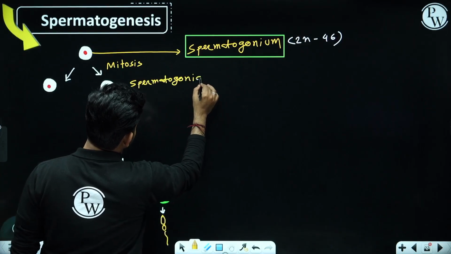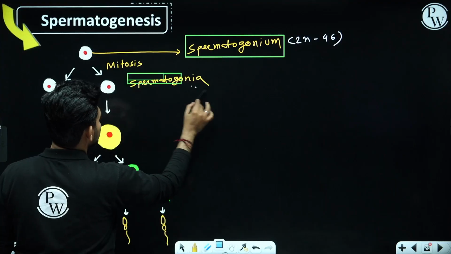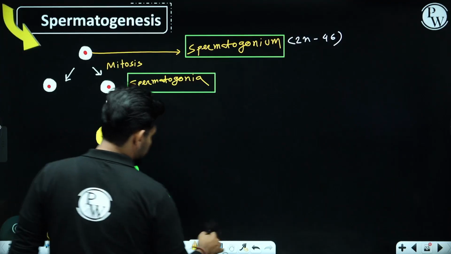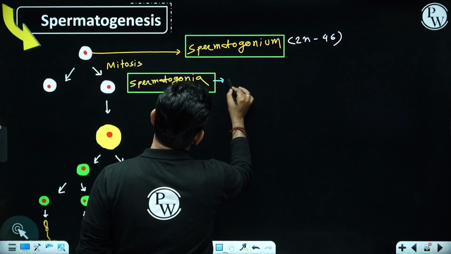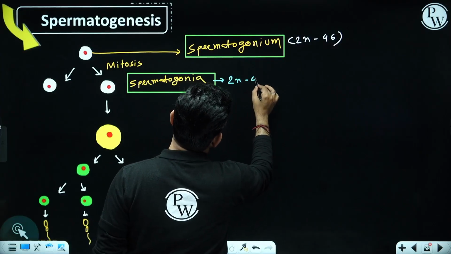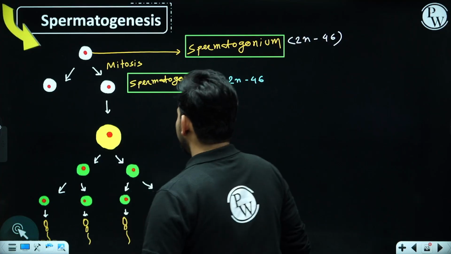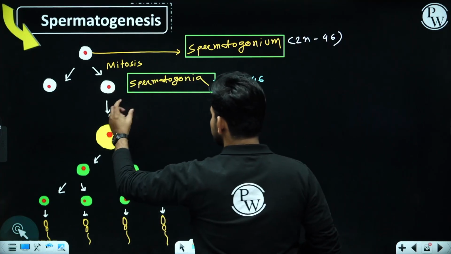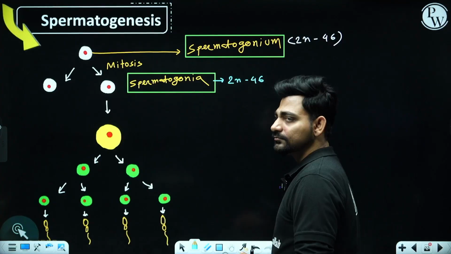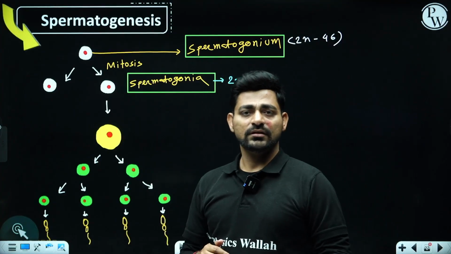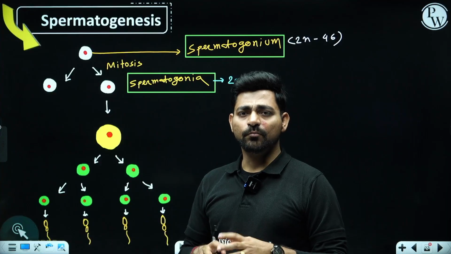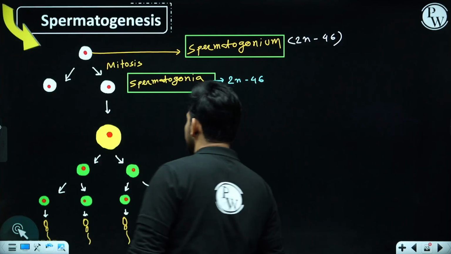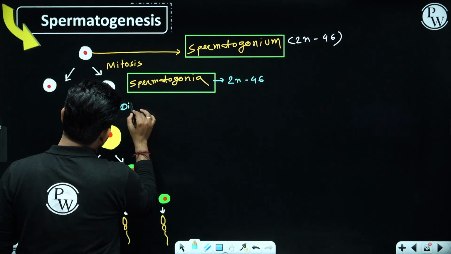Now in plural we are calling them spermatogonial cells. Obviously, do not forget that these are diploid in nature. Now from this particular spermatogonium, there will be a special kind of modification. We call it differentiation.